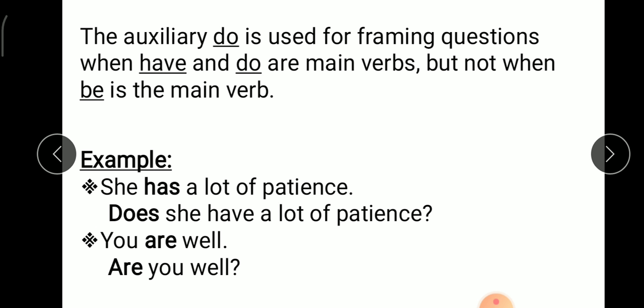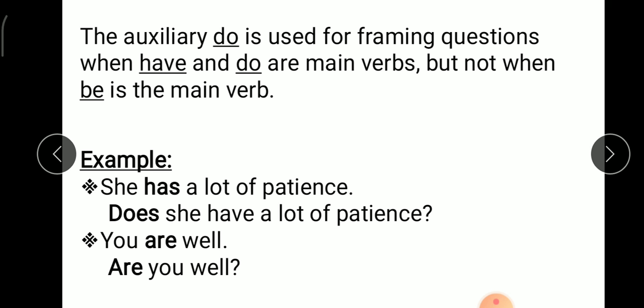The auxiliary do is used for framing questions when have and do are main verbs, but not when be is the main verb. Example, she has a lot of patience. Now in this example, has is a have verb. In have verb we have three: has, have and had. So whenever you have has as a verb in a sentence, you can use the present tense of do, so do or does. Here we have the subject she and she is singular, so we will use does. So, does she have a lot of patience?